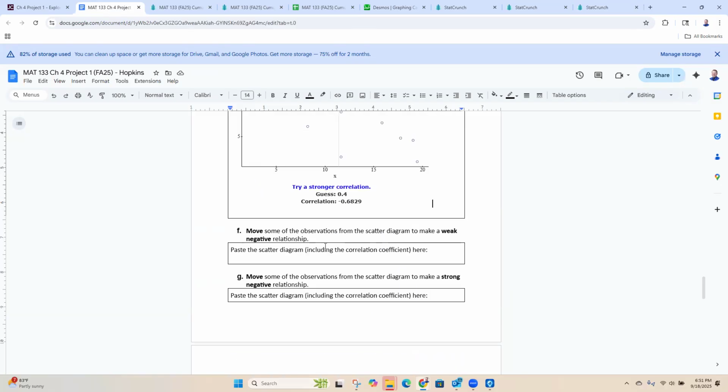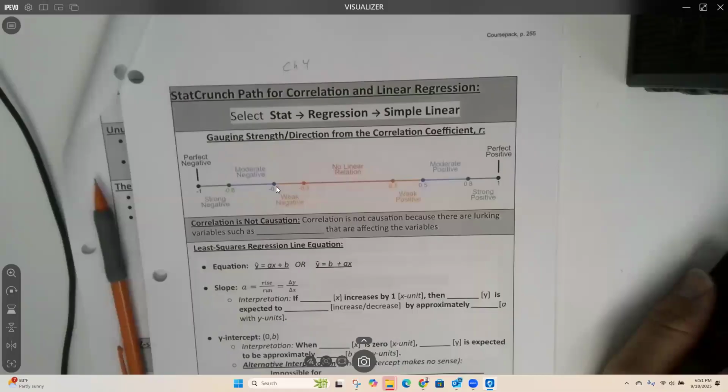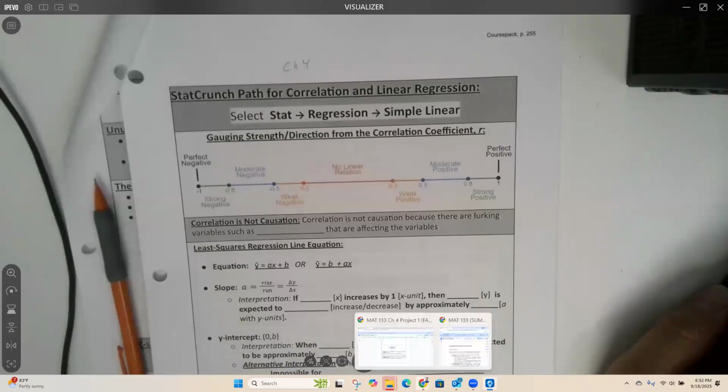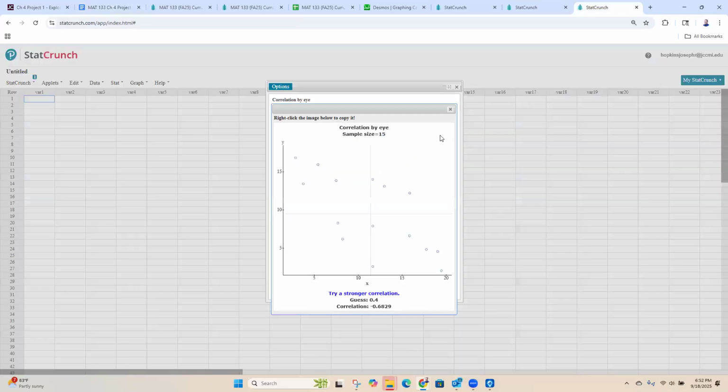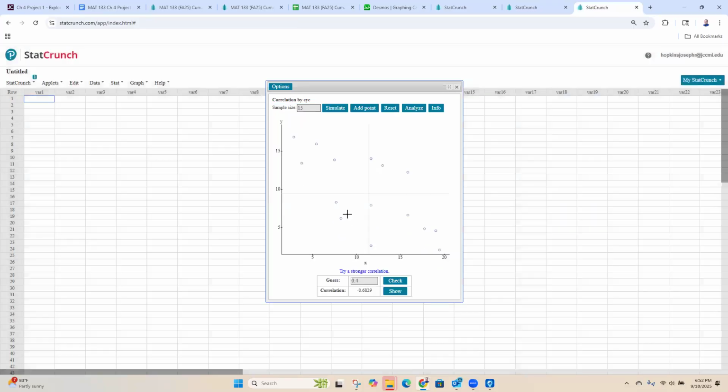Move some of the observations around to make a weak negative relationship. So I still need it to be negative, but what number do I need here now? Give me a number between negative 0.5 and negative 0.3. Negative 0.4. Yep. Thank you, Ivana. So I will mess these up a little, try to spread them out, make it less of a straight line. There we go. It's negative 0.41.